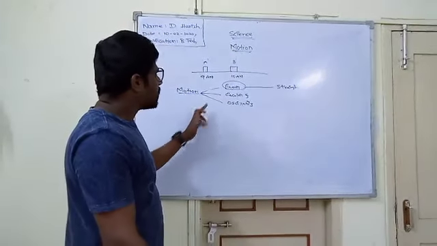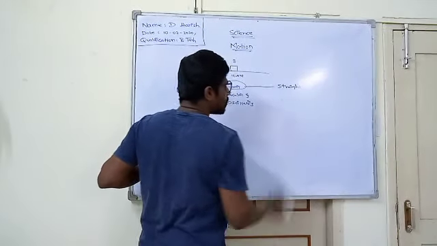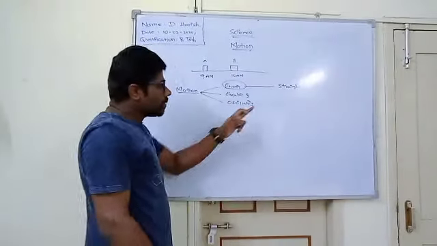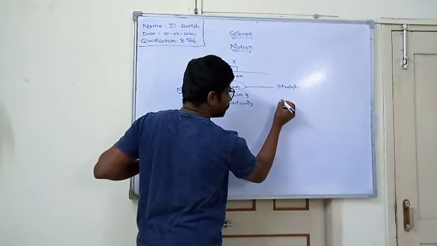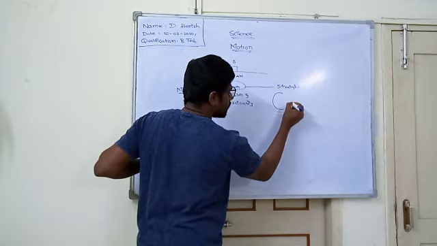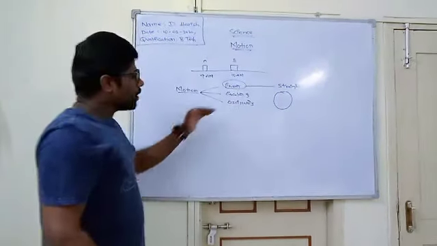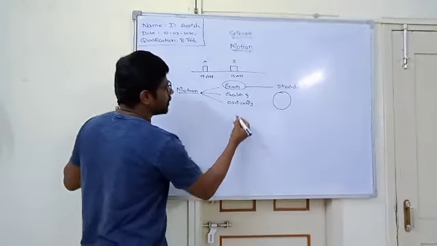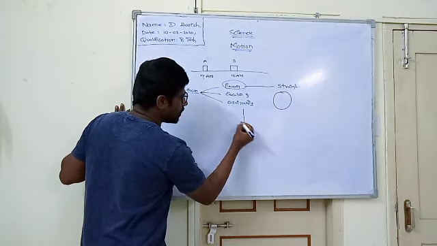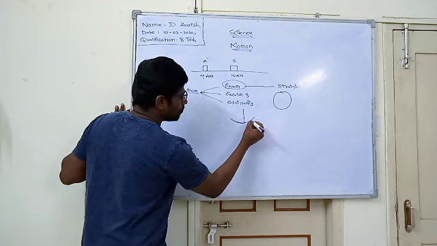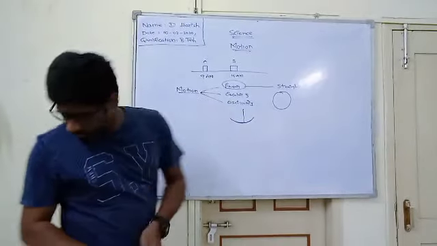Coming to the next one, circular motion. An object is moving its position with respect to time based on a single point, based on its center. Then that object is said to be in circular motion. Now coming to the third one, oscillatory motion. Oscillatory motion means an object changes its position in a to and fro pattern.